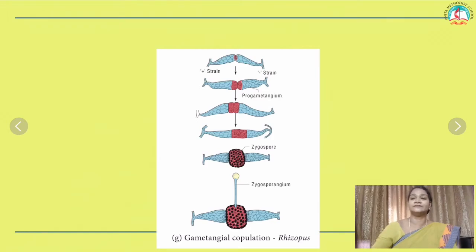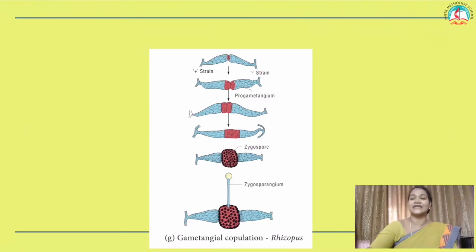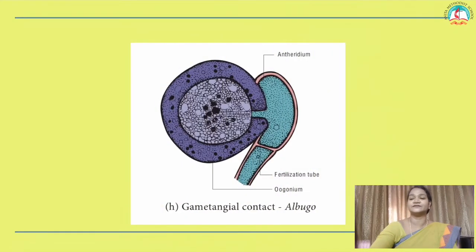The next one, gametangial copulation, where the two gametangia are fused together. Antheridium and the oogonium are fused, and later they form a structure called zygosporangium. They form the zygospore. This zygospore develops. This is the example for gametangial copulation.